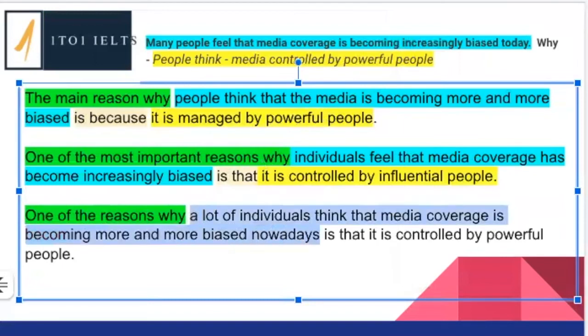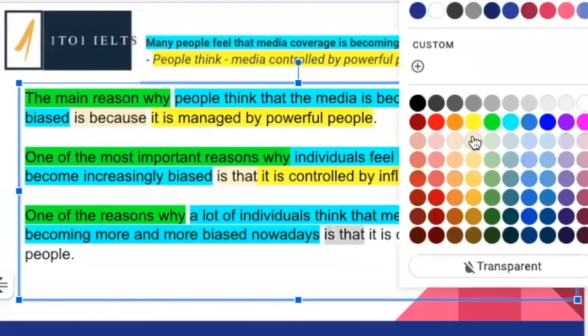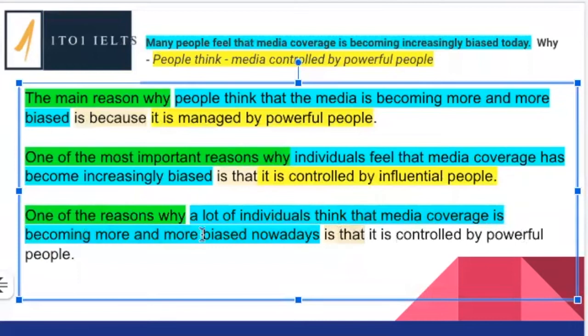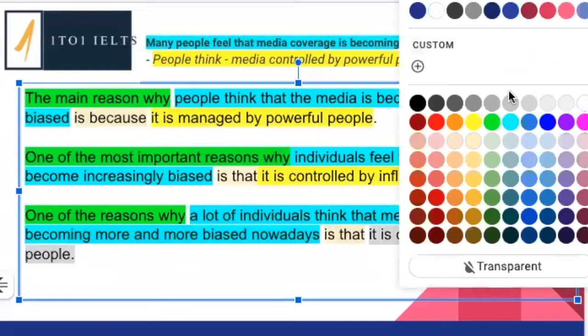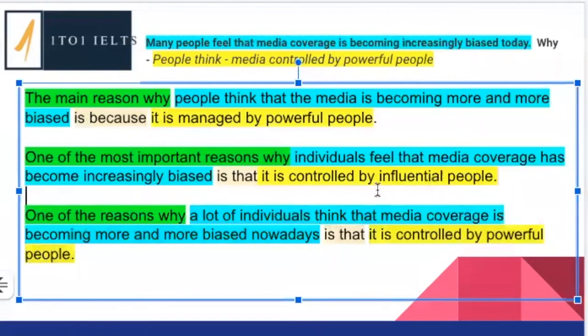Okay, so this is what the causes of is that. Okay, so we've got our joining words here. Excellent. It is controlled by powerful people. And again, the first 3 we have here. Excellent. So great job to everyone who's been doing this.